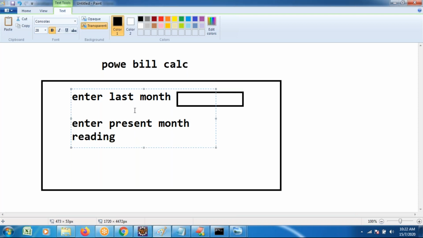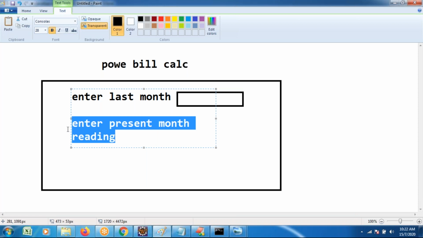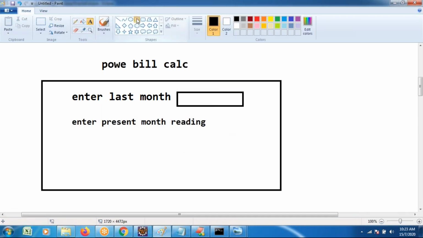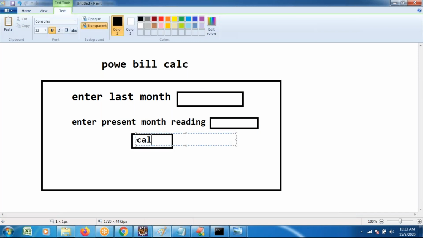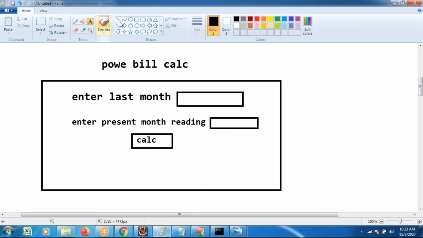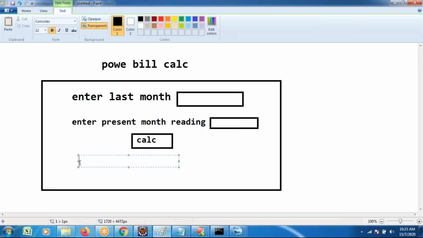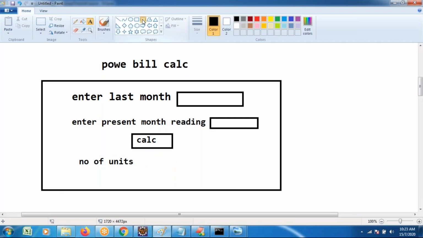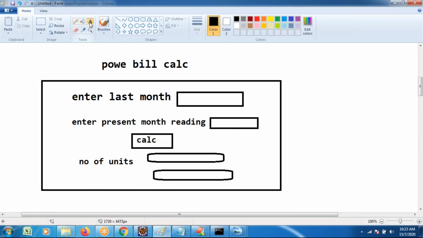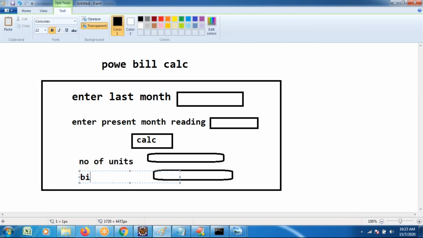Last month reading, present month reading. Last month 500 units, present month 800 units. Generally, that is what happens. So based on the present month reading, you have to calculate. You have to take one button, and in that button, you click the Calc button or Power Bill Calc button. When you click this Calc button, what you are expecting as output is the number of units. How many units are consumed? Based on that, the number of units has to be displayed, as well as the bill amount.